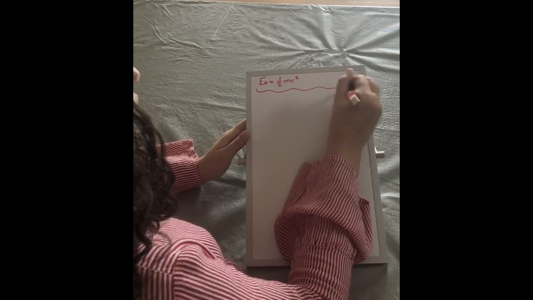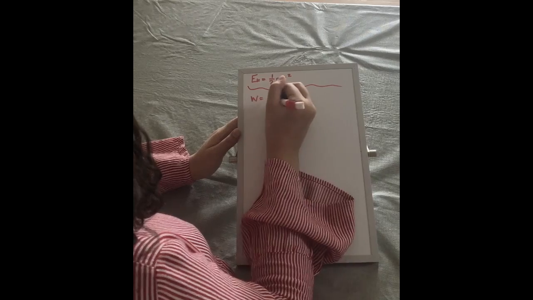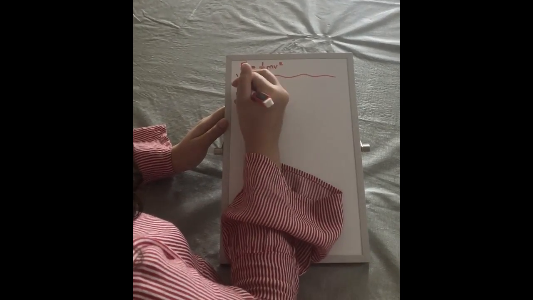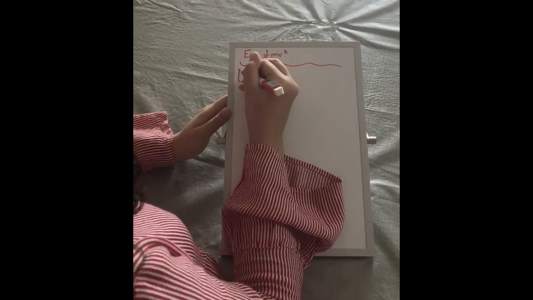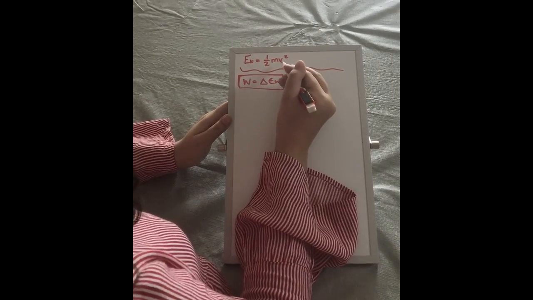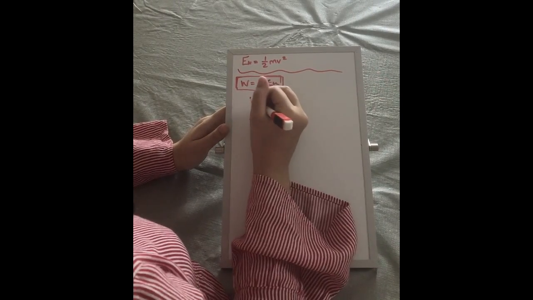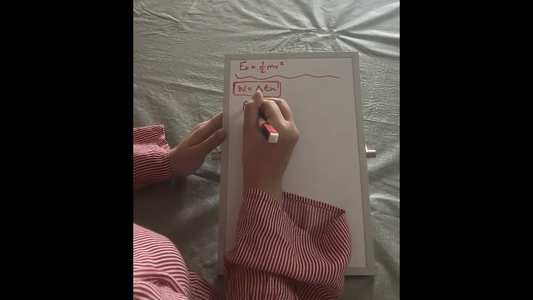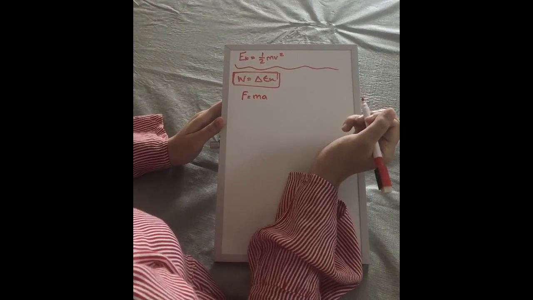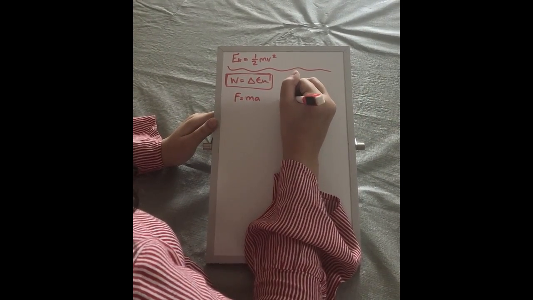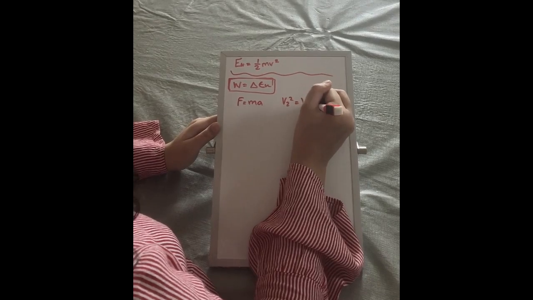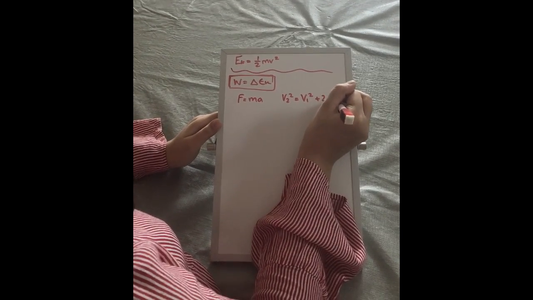So we know that work equals change in EK, and we want to focus on that and remember that throughout when looking at how this formula comes to be. We also know the formulas F equals ma, and the kinematics equation v2 squared equals v1 squared plus 2ad.